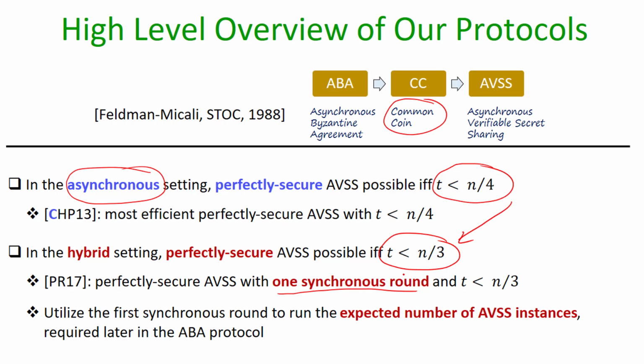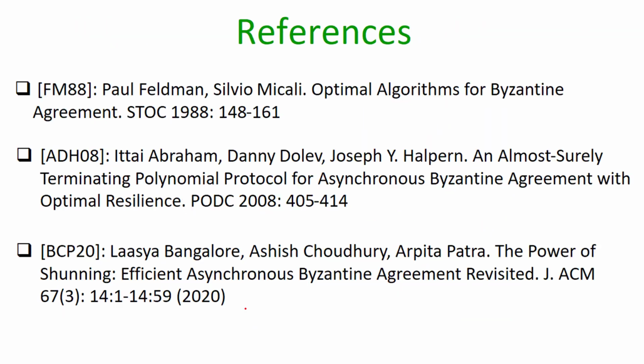So our approach here is that we use this hybrid AVSS protocol, and in the first synchronous round, we run all the AVSS instances which are required to generate the expected number of common coins, which will be later used in our asynchronous BA protocol. So that's a rough idea of our hybrid protocol. The full details are available in the paper.